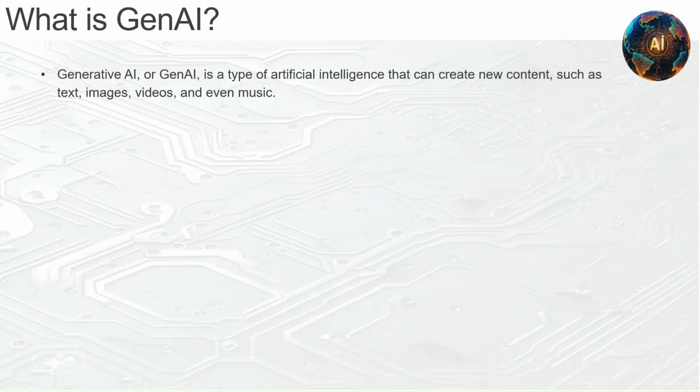Generative AI, or GenAI, is a type of artificial intelligence that can create new content such as text, images, videos, and even music. Unlike traditional AI, which is designed to perform specific tasks like identifying objects in images or predicting the weather, GenAI can create content by learning patterns from vast amounts of data.